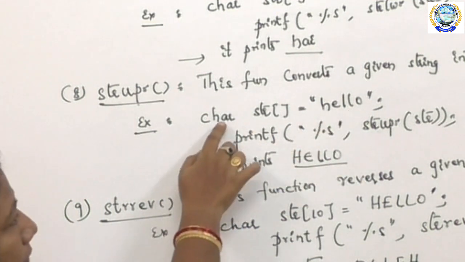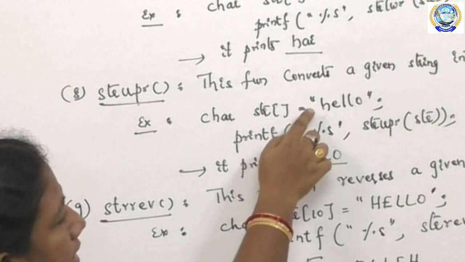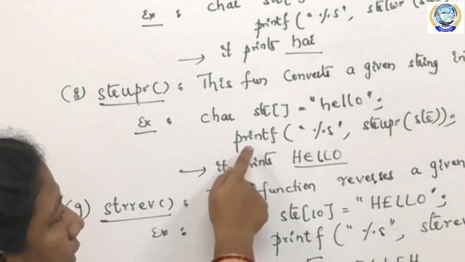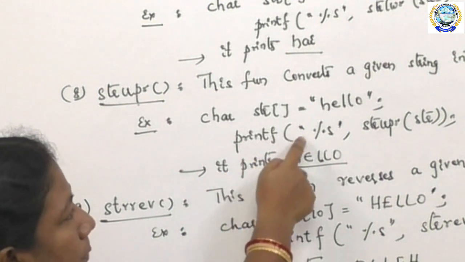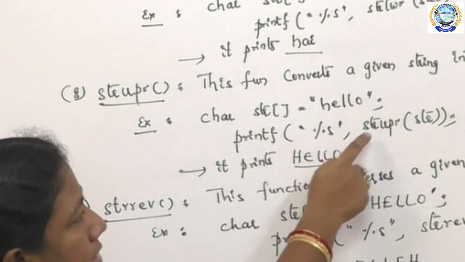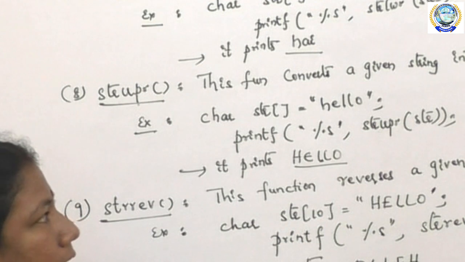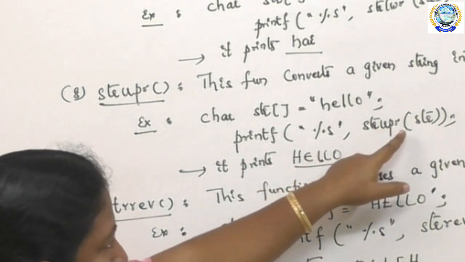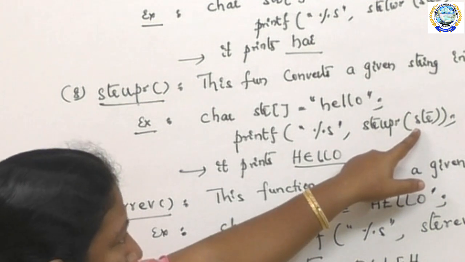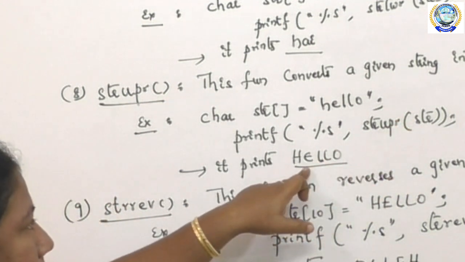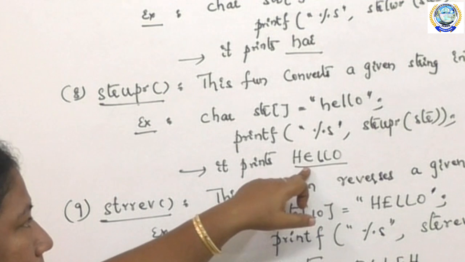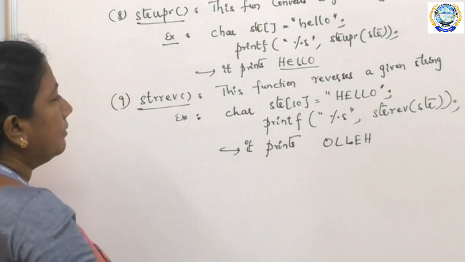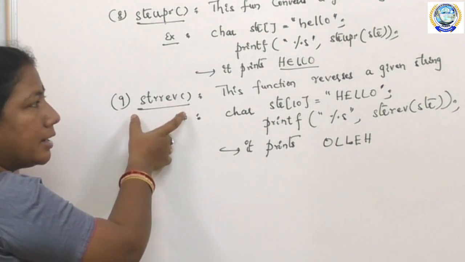So here I have given char str which is equal to small case hello. Next, printf %s within quotations, strupr of str. This strupr converts whatever content is given in str into uppercase: capital H, E, L, L, O. Next, the function is strrev.